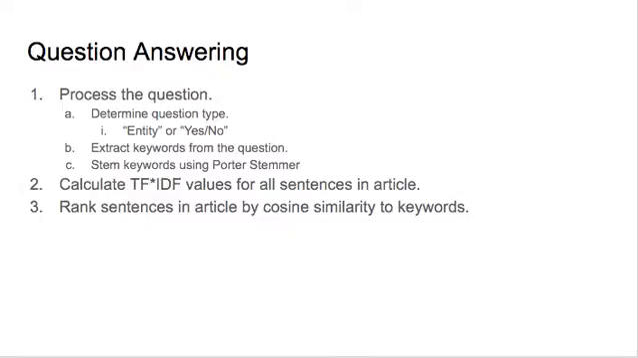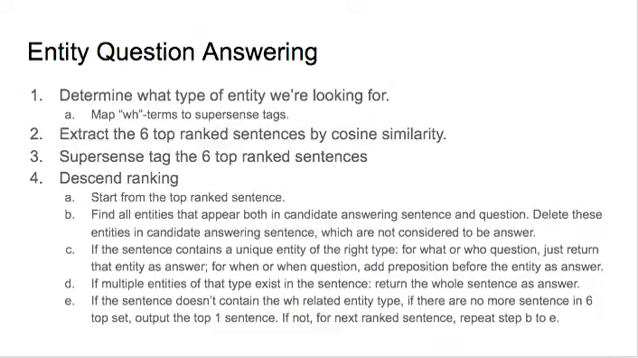Question answering. To answer a question, we first performed question processing, which was done by first determining the question type, either an entity or yes-no question, extracting content keywords from the question by part of speech, stemming the keywords with the Porter stemmer, and then using the keyword stems to calculate TF, IDF values for each sentence in the article, and then ranking the sentences in the article by cosine similarity to the keywords.